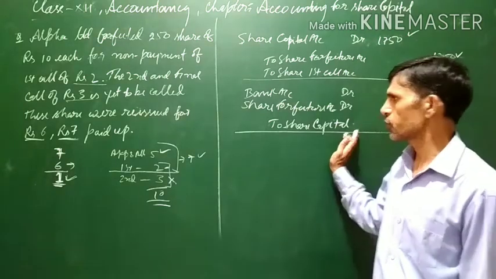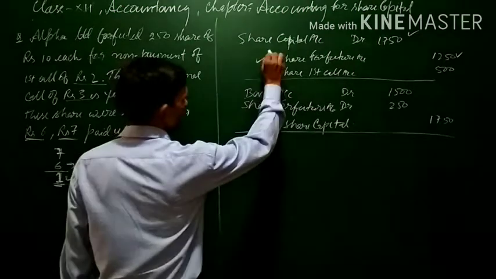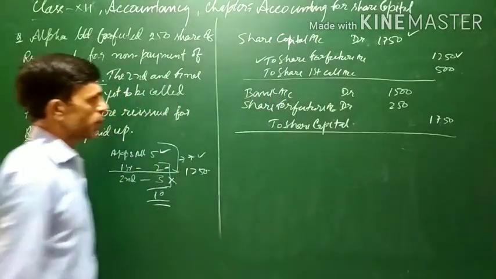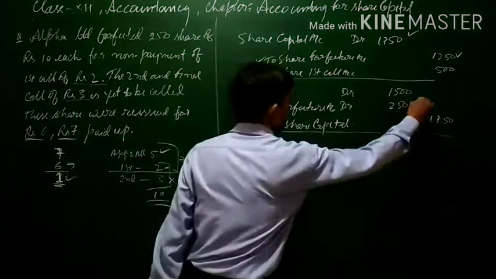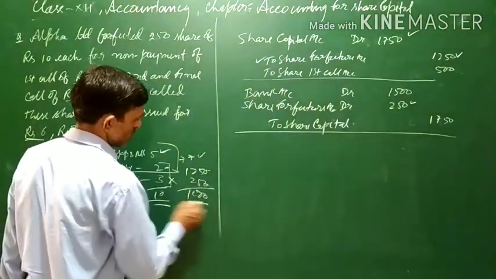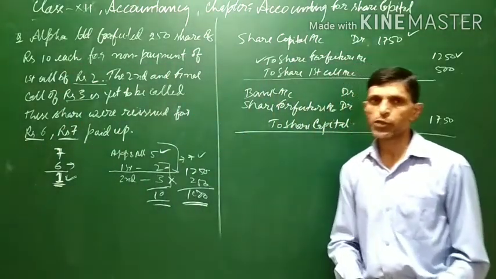This will be the narration for this entry. Now, it is to be kept in mind that the amount of the forfeiture is 1250. This is the share forfeiture amount. Out of this, 250 is being used. Remaining 1000 will be considered as capital profit and transferred to capital reserve.